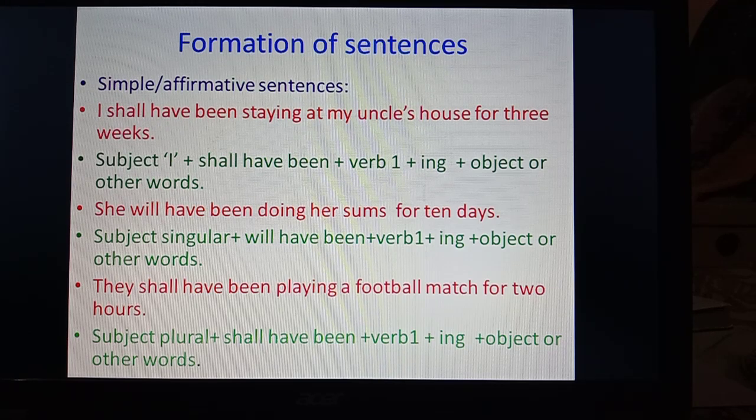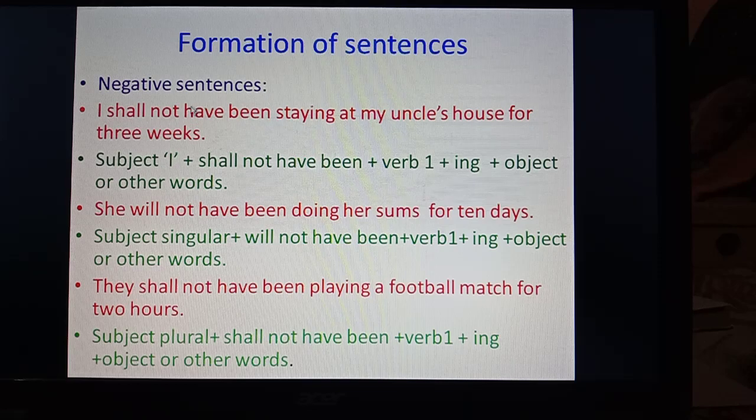Then the plural subject they is there. They shall have been playing a football match for 2 hours. So subject plural plus shall have been plus verb first form plus ing plus object or other words will be the formation. So shall have been with verb first form plus ing, and will have been with verb first form plus ing. It is to be kept in mind while making simple affirmative sentences of future perfect continuous tense.